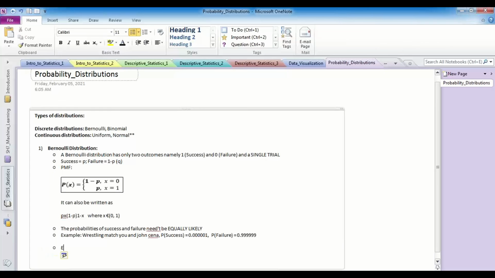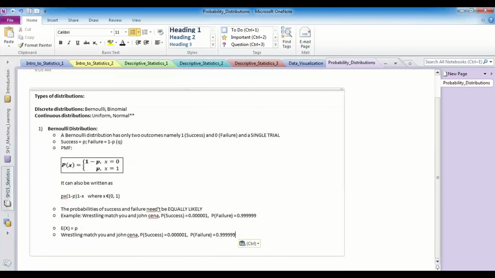Okay, are you clear? Since we are talking about probability distributions, we need to talk about the expected value and variance. Again, we will not be using this as part of anything. So E of x, the expected value of a Bernoulli distribution, would be the probability of success. And coming to the variance, the variance formula is E of x square minus E of x whole square. When I substitute E of x and E of x whole square, what I will get is p into 1 minus p. So this is how the expected value and variance are for your Bernoulli distribution.